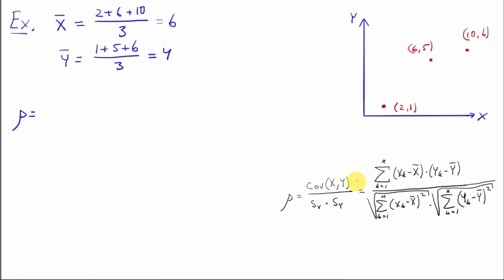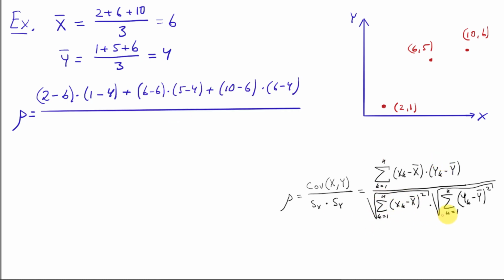Then using the formula for the correlation coefficient. So first take point number 1, and the x-coordinate for point number 1 is 2. Minus mean 6. And multiply y-coordinate for first one 1. Minus y-mean 4. And then we do the same for all points, all 3 points.